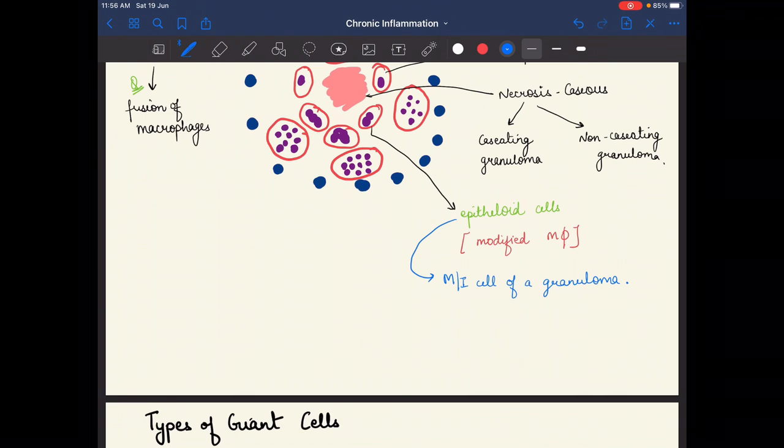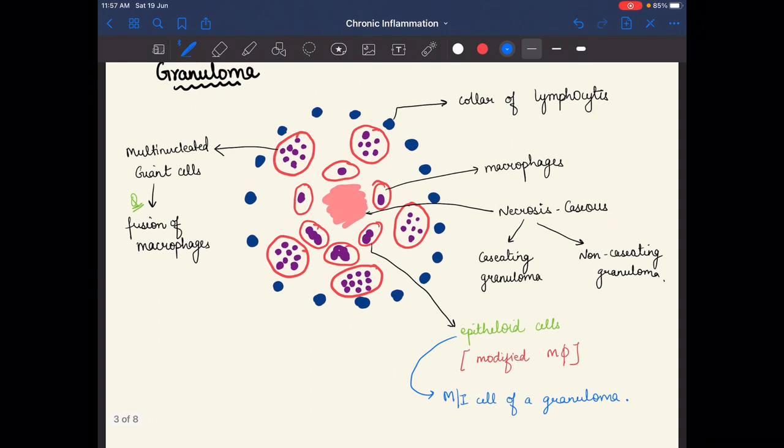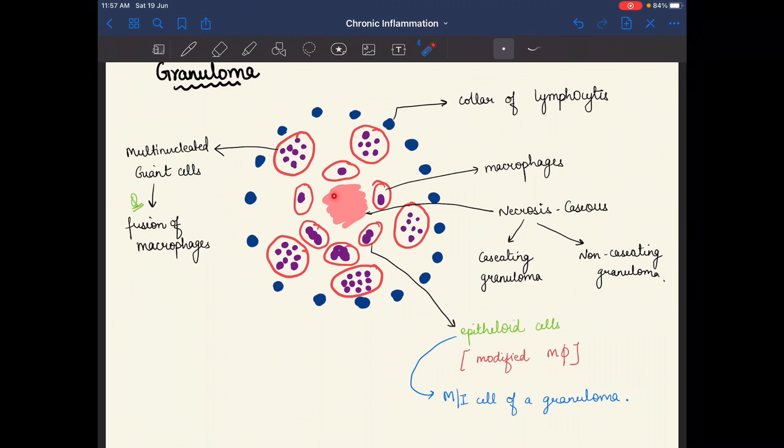Epithelioid cells. And epithelioid cells are basically the modified macrophages. And we have multinucleated giant cells, macrophages, caseous necrosis going on in the center, and we have epithelioid cells. So this is the granuloma. In the periphery there is a collar of lymphocytes, and in the center there is caseous necrosis. The most important cells in the granuloma were epithelioid cells, which were known as modified macrophages. So I hope you understand it very clearly about the granuloma.